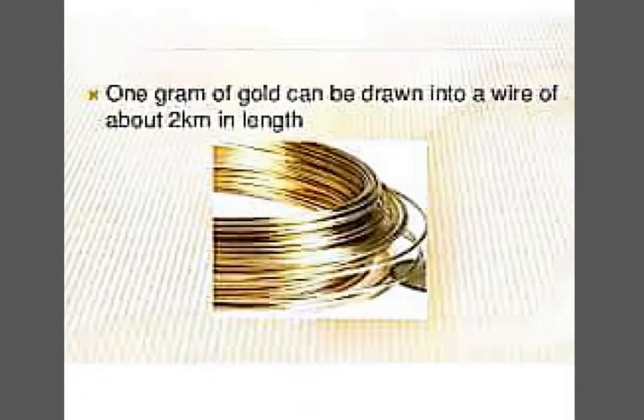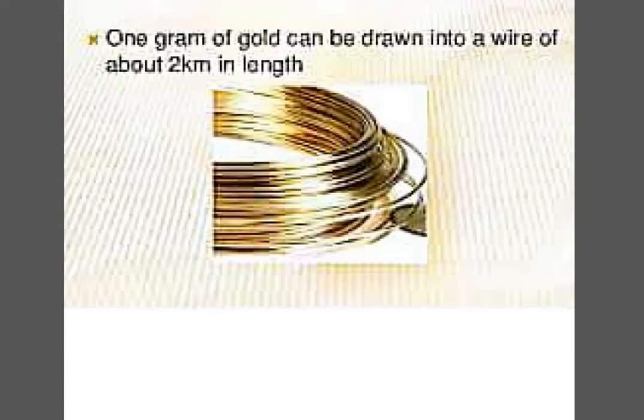You can see 1 gram of gold can be drawn into a wire of about 2 kilometers in length. This much is the ductility of gold, and you can imagine 1 gram of gold is very little, yet you can draw it into a wire about 2 kilometers long. So it's too much.